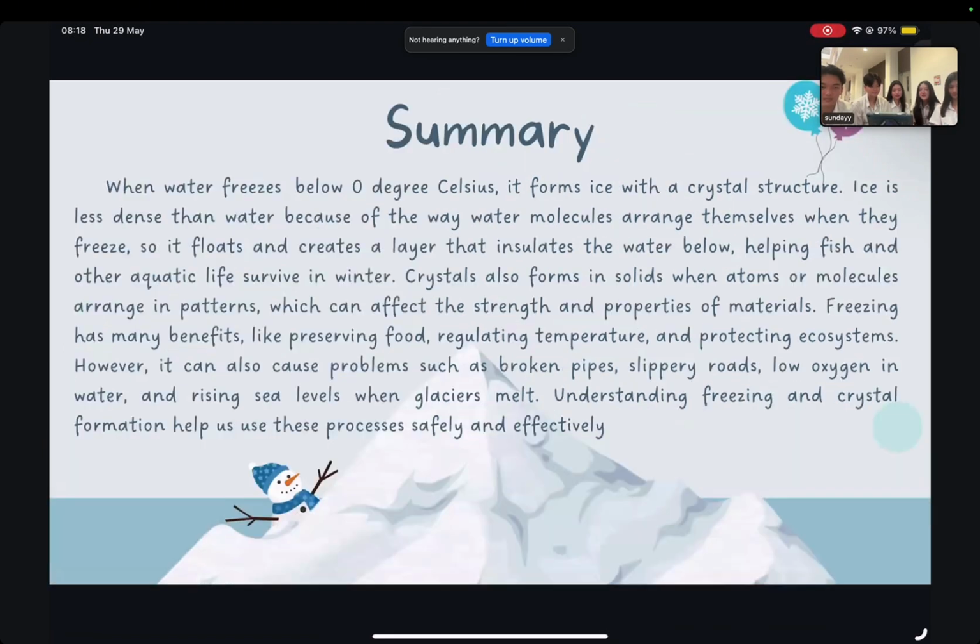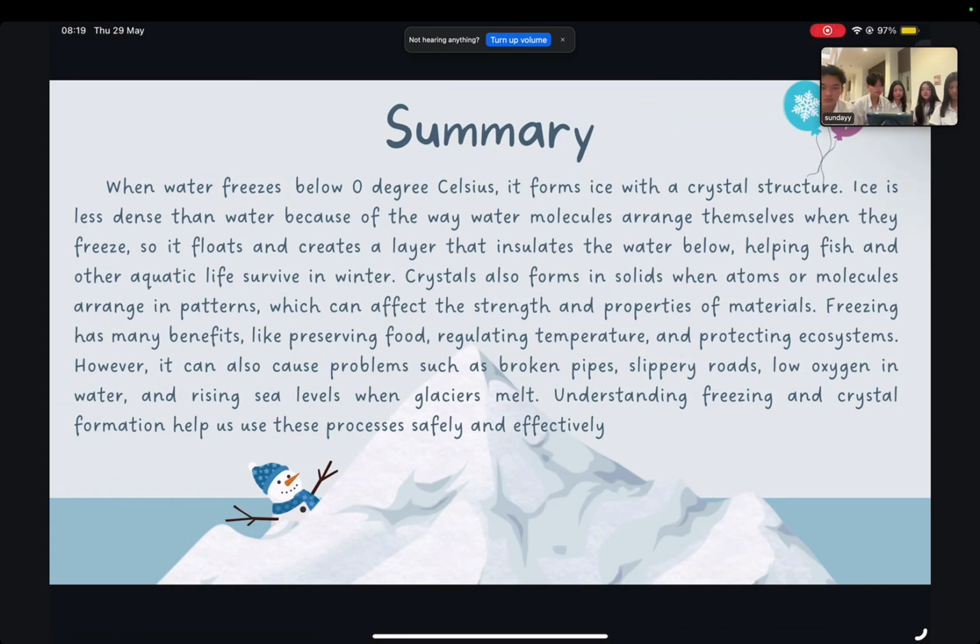A summary: when water freezes below 0 degrees Celsius, it forms ice with a crystal structure. Ice is less dense than water because of the way the water molecules arrange themselves when they freeze, so it floats and creates a layer that insulates the water below, helping fish and other aquatic life survive in winter. Crystals also form in solids when atoms or molecules arrange in patterns, which can affect the strength and properties of materials. Freezing has many benefits, like preserving food, regulating temperature, and protecting ecosystems.